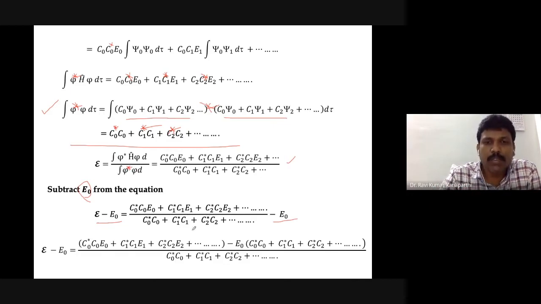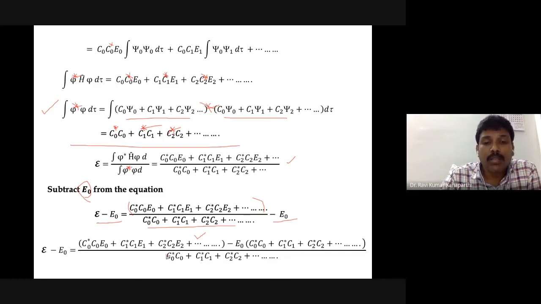How can you simplify it? Well, this is the denominator, so E0 is multiplied by this, E0 multiplied by C0 star C0 plus C1 star C1 plus C2 star C2 plus and so on, divided by the denominator, this object.